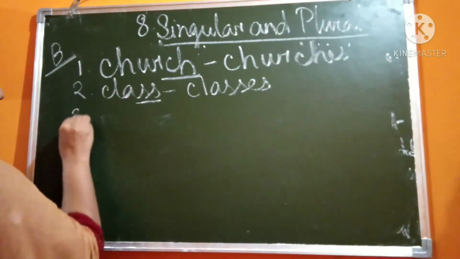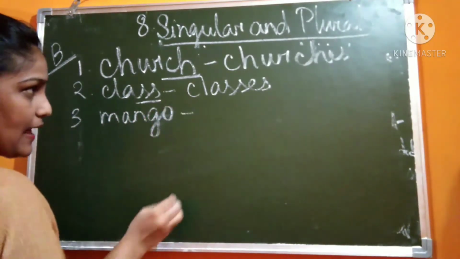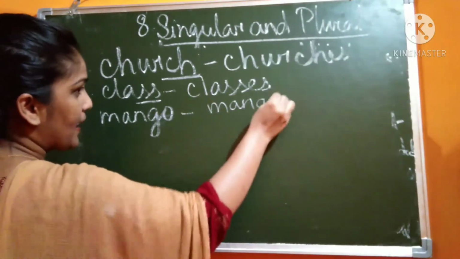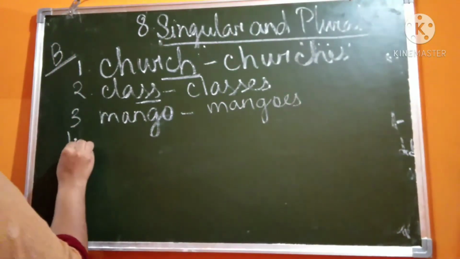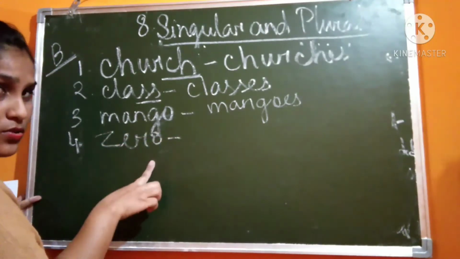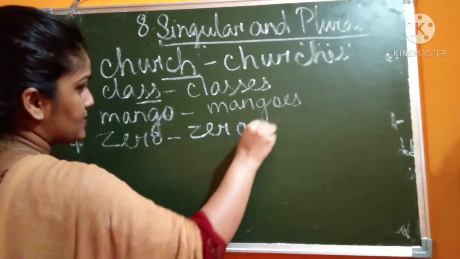Next, mango. If the noun ends with o, we will add es. Mango, mangoes. Next, zero. Zero, we can add s also, es also. Both are correct. I will add es here, zeros.